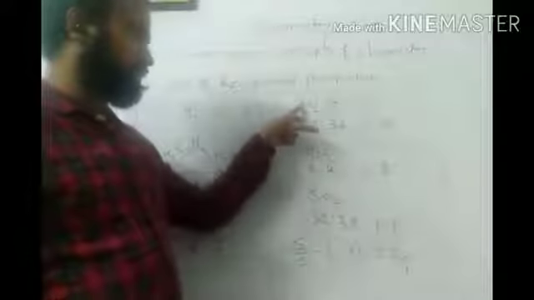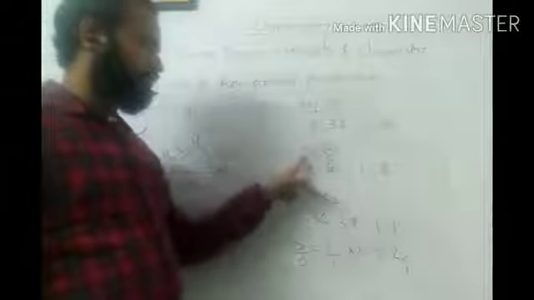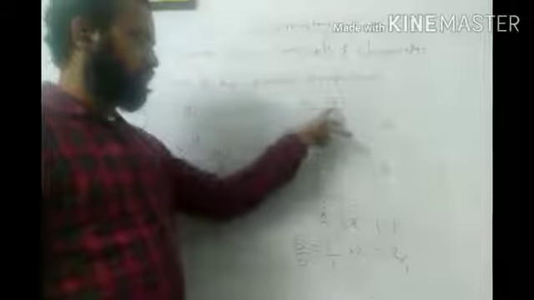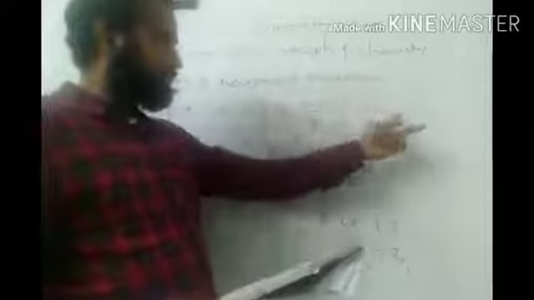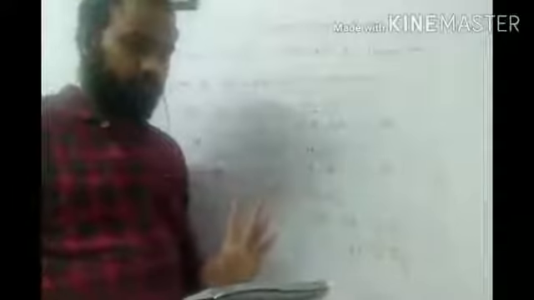So according to this statement, when two elements combine with the same mass of a third element, again here you will get 2 hydrogen and here you will get 2 hydrogen, the ratio of masses in which they do so must be same or multiple, the mass ratio in which they combine with each other.